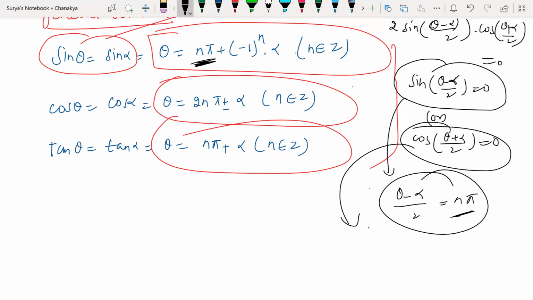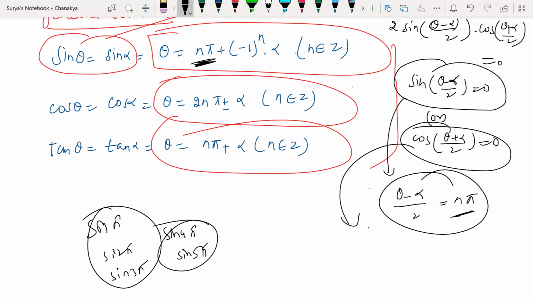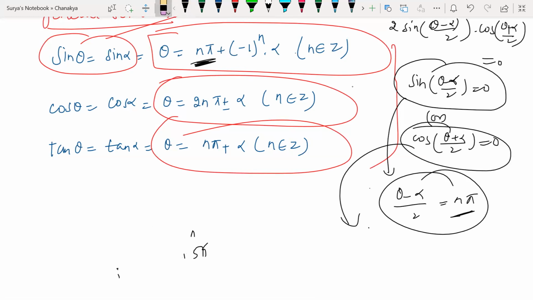Yes or no? Every multiple of pi gives me 0 only. So sine pi, sine 2 pi, sine 3 pi, sine 4 pi, sine 5 pi. Every multiple of pi gives me what? 0 only. So all multiples of pi give me 0. So n pi, I wrote over there.